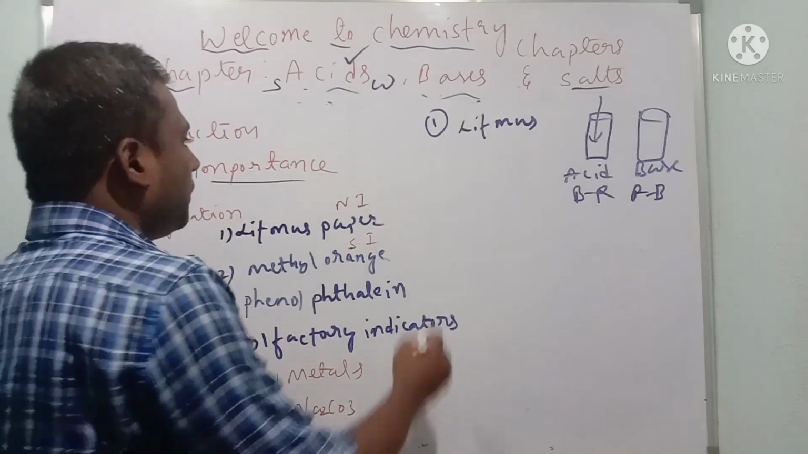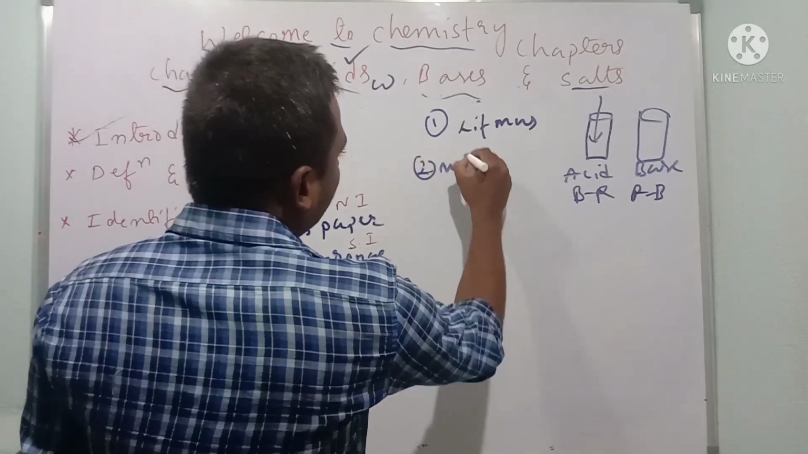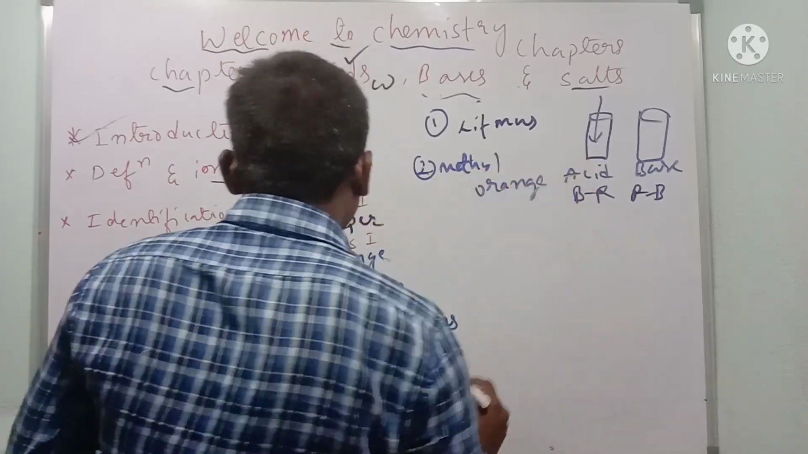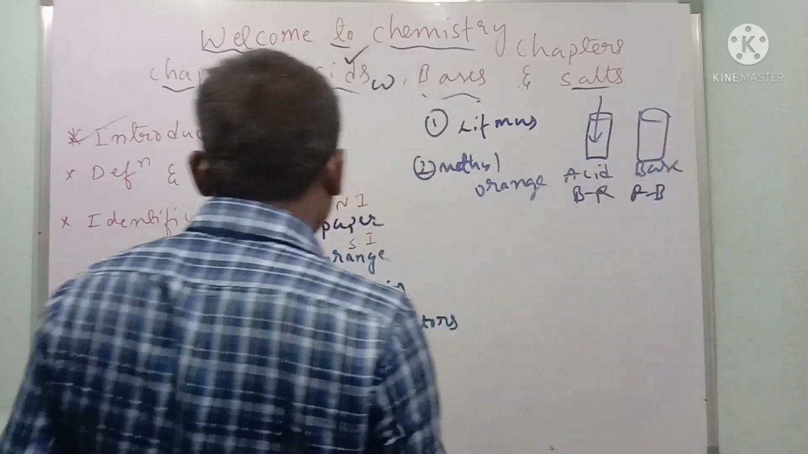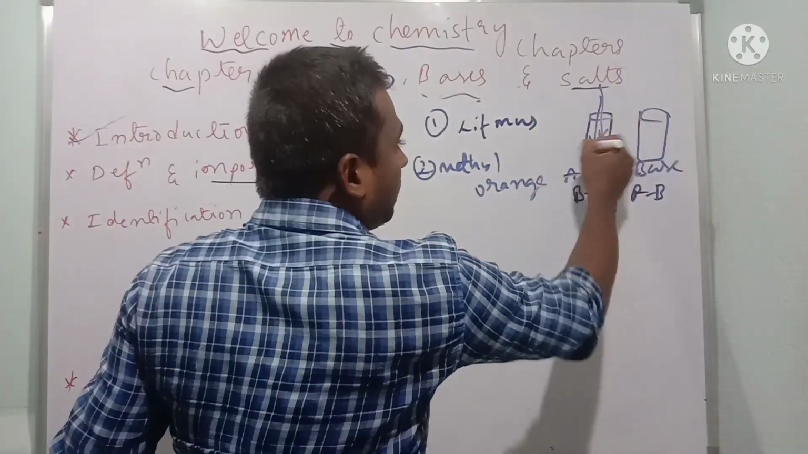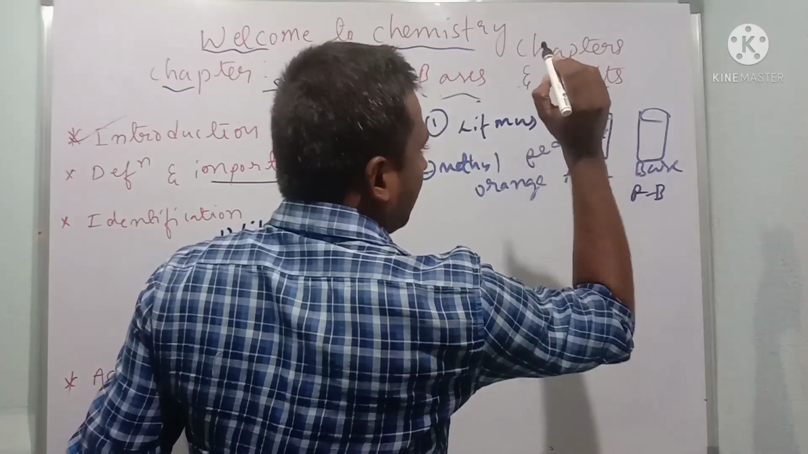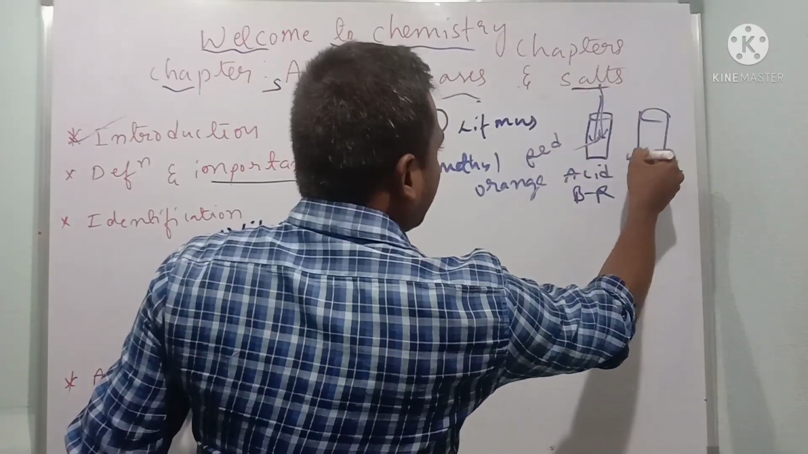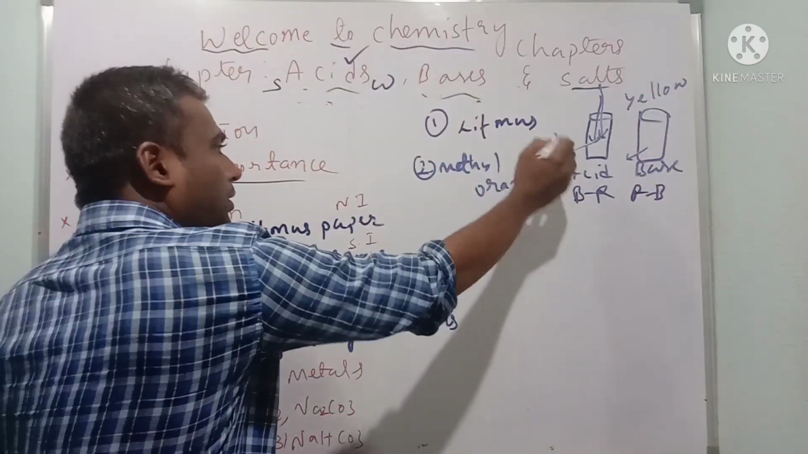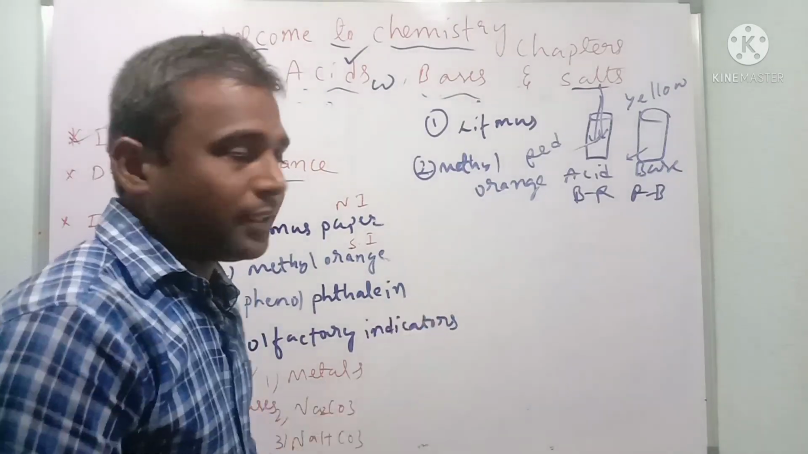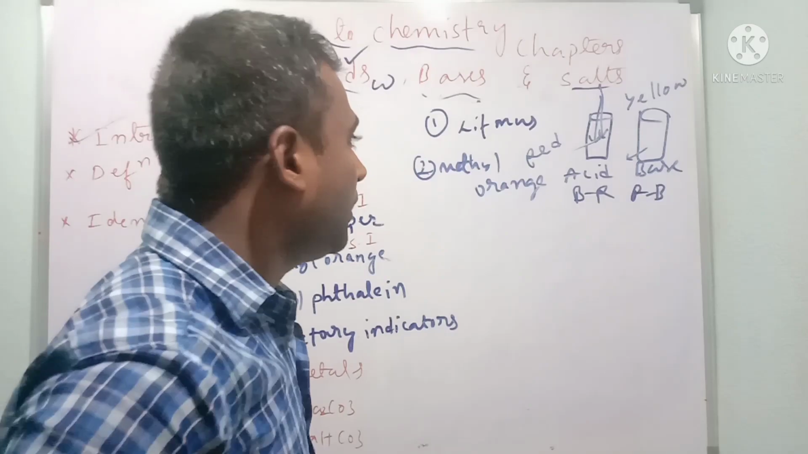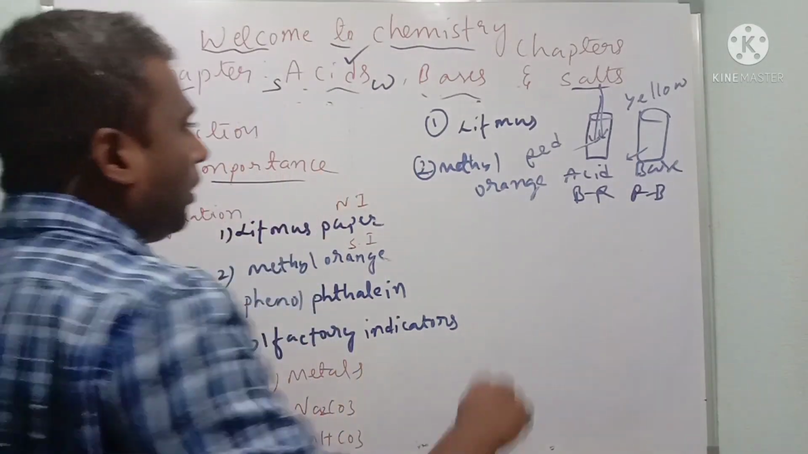Next come to the point, methyl orange. When I again put acid and base, methyl orange is orange in color. When I put it here, it is going to become red in color. And when I put it in this base, it is going to become yellow in color. If the solution changes into red, that is acid. If it changes to yellow, that is base.